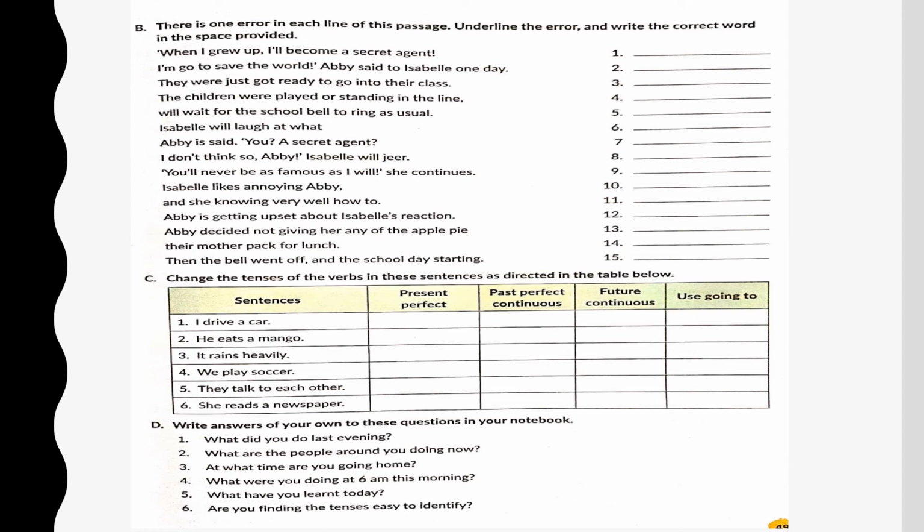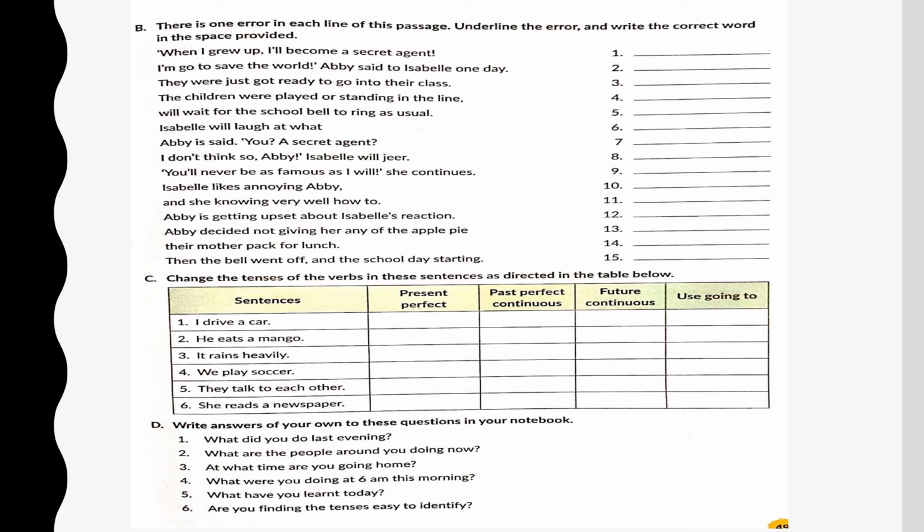Change the tenses of the verbs in these sentences as directed in the table below. I drive a car. This is a sentence. Make it into present perfect continuous, future continuous, and use going to. I'll help you with only two of these sentences. Rest you are going to do on your own.